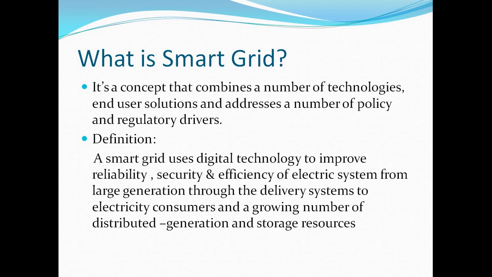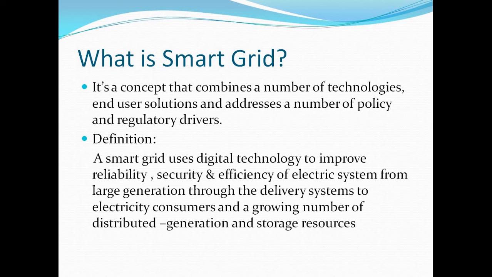Then what is a smart grid? It is a concept of an electrical grid which combines a number of technologies, and these technologies can be controlled with the help of different policy and regulatory tracks. The main function of a smart grid is that it uses digital technology to improve the reliability, security, and efficiency of the electrical system from generation to delivery, with the help of electricity consumers and a growing number of distributed generation and storage resources.